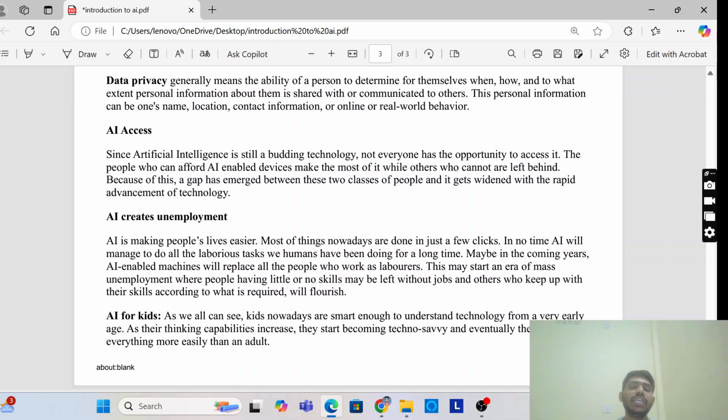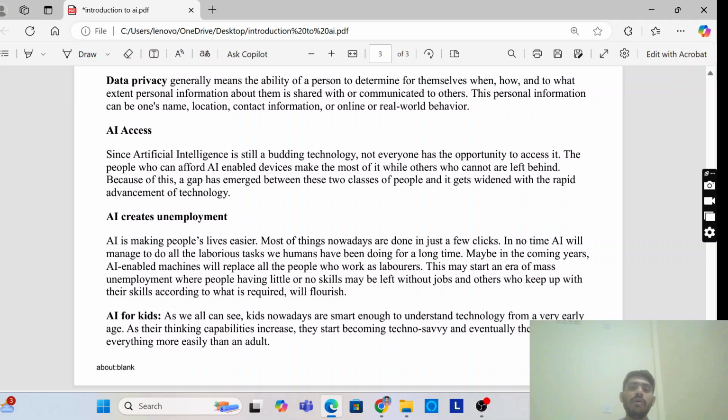Okay, AI for kids. As we all know, kids nowadays are smart enough to understand technology from a very early age. They are playing games, playing Ludo, playing chess, and very smartly using phones. So this is how they access it at a very early age. As their thinking capability increases, they become techno savvy, and eventually they learn everything more easily than an adult, because they use their minds efficiently, creatively and innovatively, and use this AI technology.